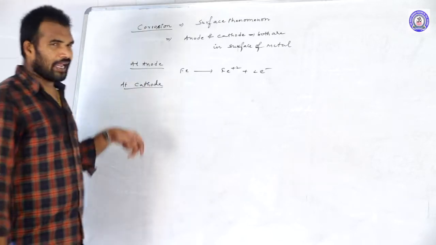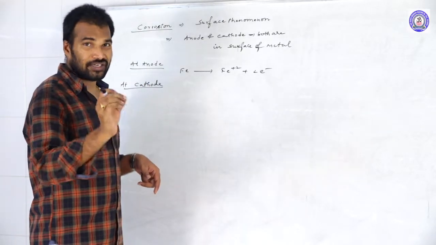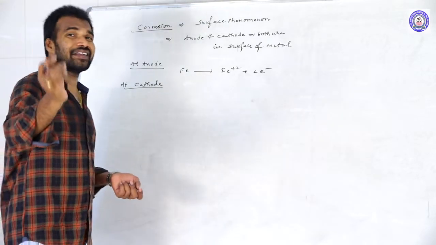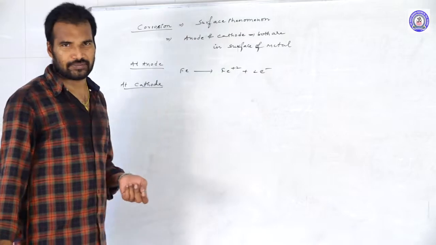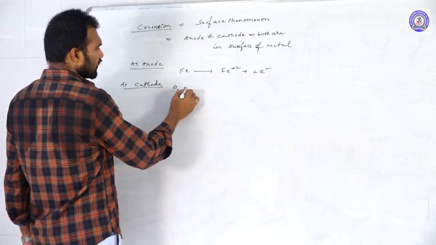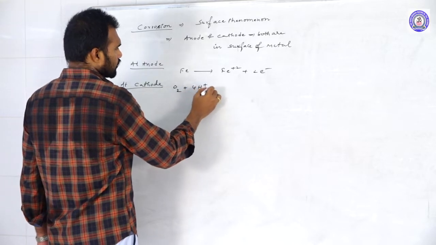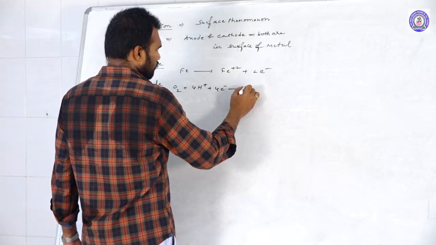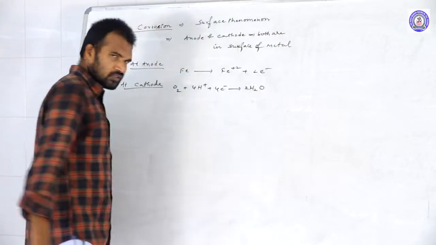Remember that at the cathode, the reverse of oxidation of water will take place, or simply we can say the reduction of oxygen will take place. Reduction of oxygen means O2 plus H+ ions, that is 4H+ and 4 electrons, gives rise to water molecules, 2H2O.